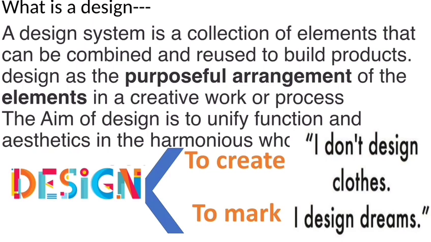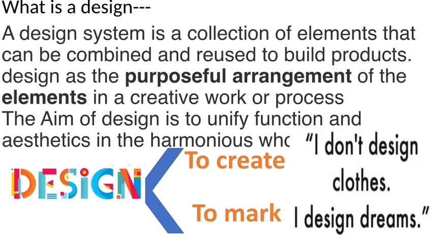So students, let's begin the topic of design. What is a design? A design system is a collection of elements that can be combined and reused to build products, or design is a purposeful arrangement of elements in such a way as to create a new version of style in a creative work or process.